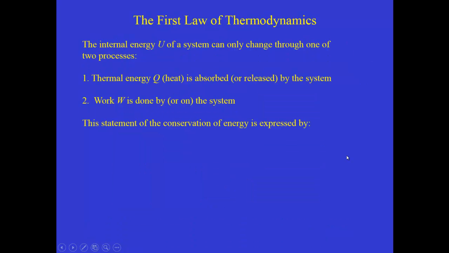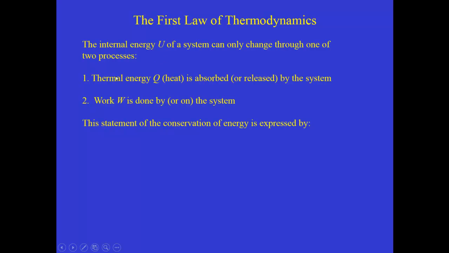All right, now finally we're ready to state the first law of thermodynamics, and this will be the starting point for the next part of the course, when we will go on to work problems involving expansions of gases or compressions of gases, and then be able to understand the operation of heat engines. So the internal energy of a system can only change through one of the following processes.